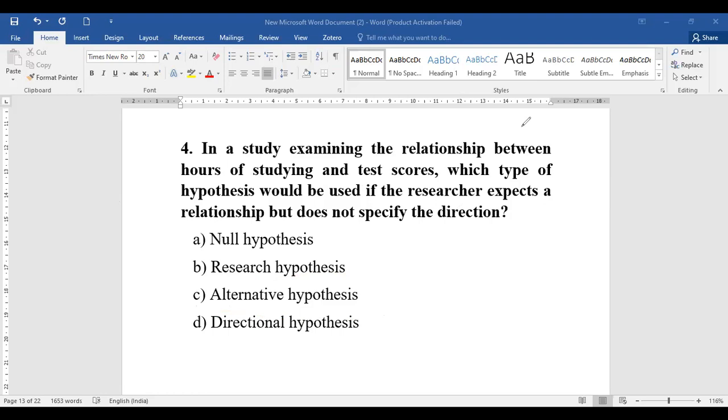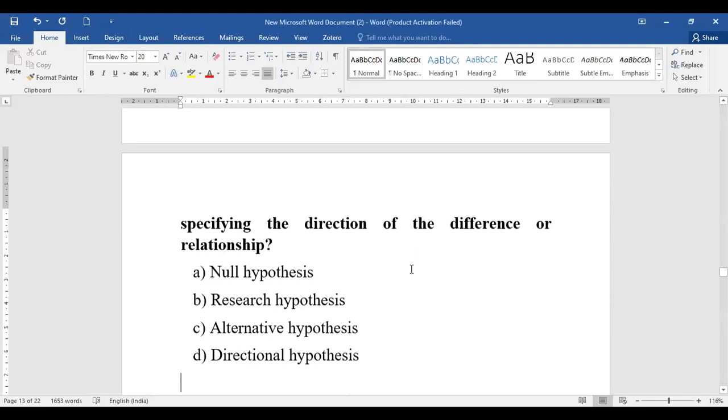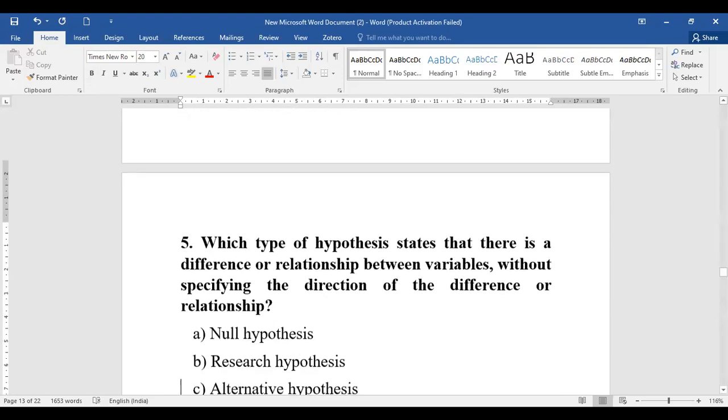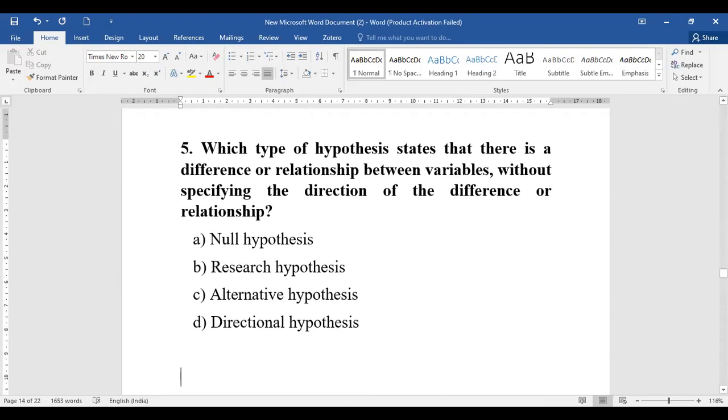Okay, now let us come to question number 5, everyone. Let's see what question number 5 is all about. It asks which type of hypothesis states that there is a difference or relationship between variables without specifying the direction of the difference or relationship.